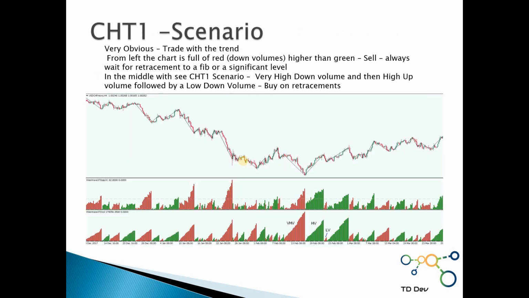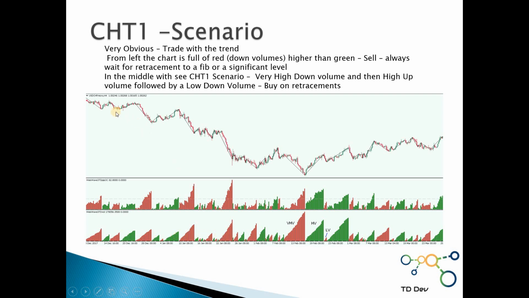Let's look at some examples. So this is a CHT1 scenario. It is very obvious. This is a 4 hour chart on USD Swiss franc. From here we have our two indicators. This is the PIP wave and this is the volume wave. So as we can see, start reading from the left, the volume waves are higher, the down waves, the red ones, are higher than the up waves, the green ones.